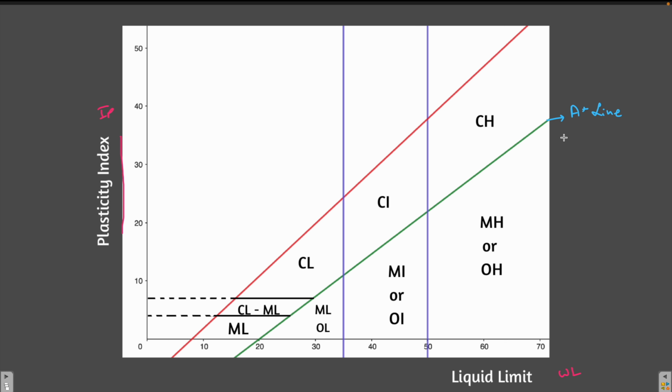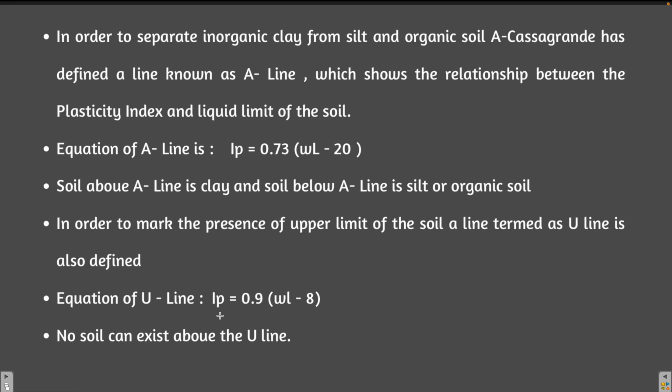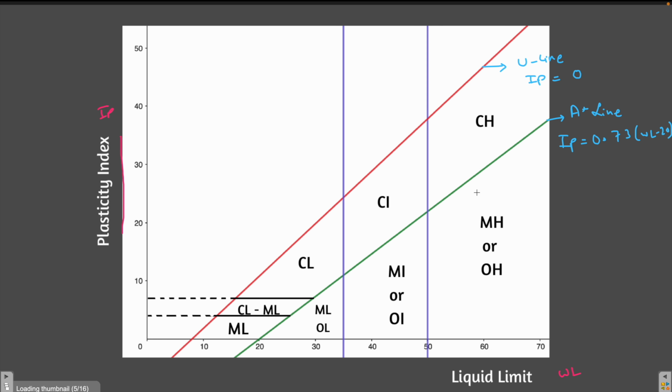The equation of A line is IP is equal to 0.73 WL minus 20. Okay. And the line in red here is the U line. I'll tell you the equation as well. IP is equal to 0.9 WL minus 8. This is the equation of U line. The IP is equal to 0.9 WL minus 8.